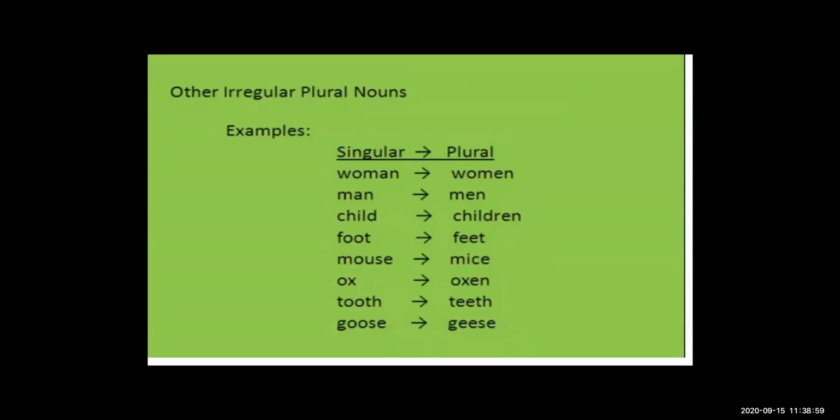Sometimes there are other irregular plural nouns. If we have to talk about more than two women, at that time we need to convert it into the plural form. What is the plural form of woman? It is women. Man changes into men. So this is the irregular plural form.